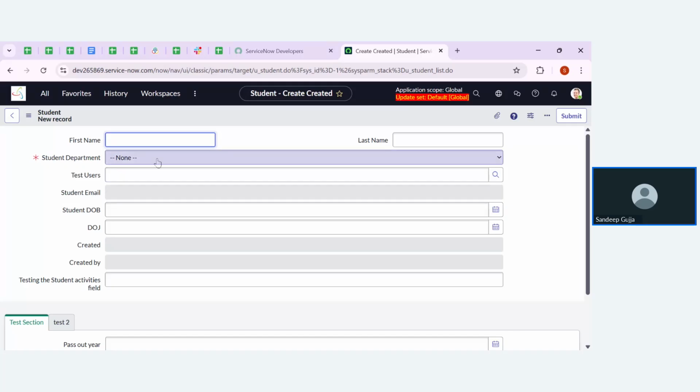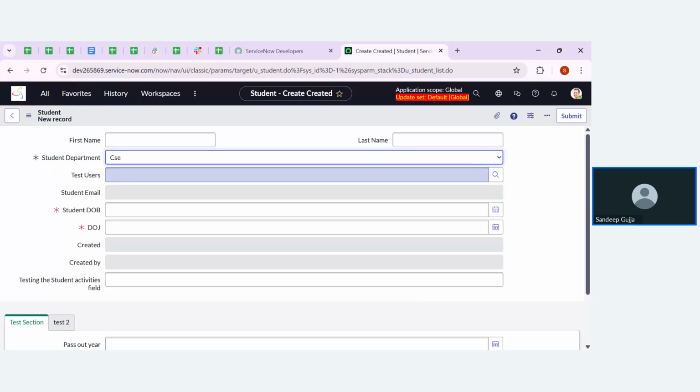Now let me make this department CSC. Whenever I change the student department to CSC, automatically two actions are performed on my specific condition: student date of birth should be a mandatory field and student date of joining should be a mandatory field. Okay, so we have done with our one scenario.